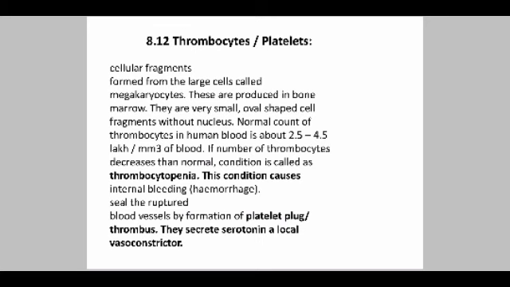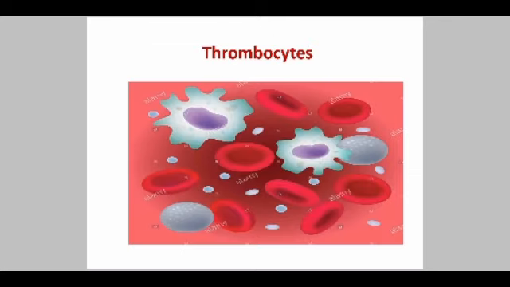If the number of thrombocytes is decreased below the normal condition, it is called thrombocytopenia. This condition causes internal bleeding or hemorrhage. Platelets secrete the platelet factor, which is essential in blood clotting. They also seal ruptured blood vessels by the formation of a platelet plug or thrombus. They secrete serotonin, a local vasoconstrictor.